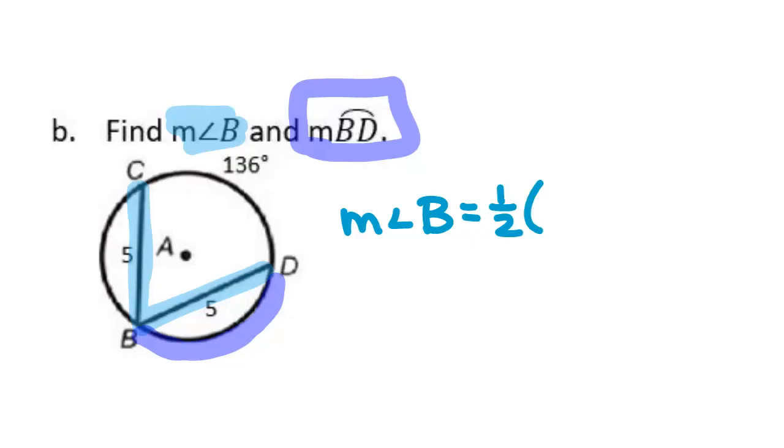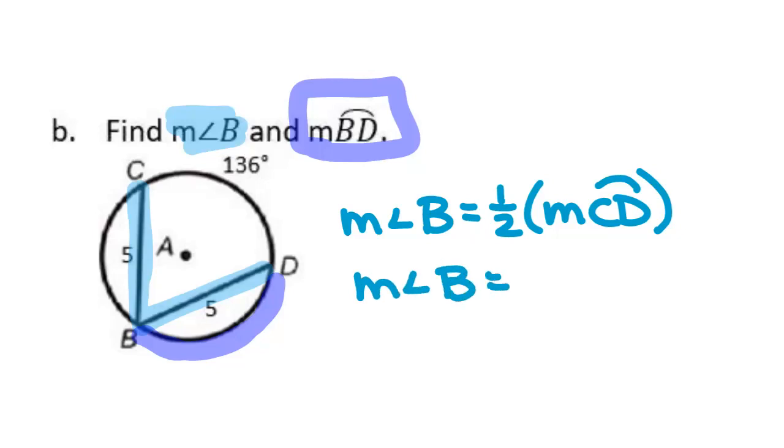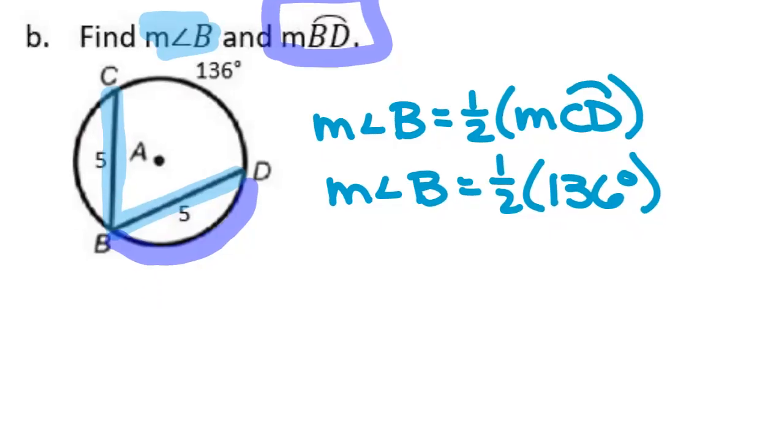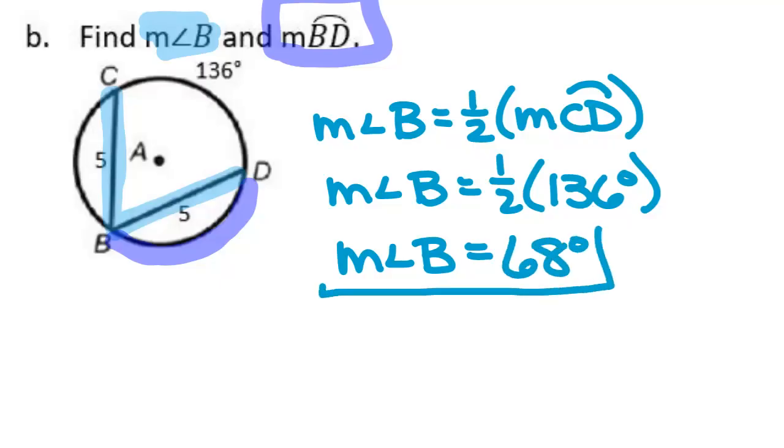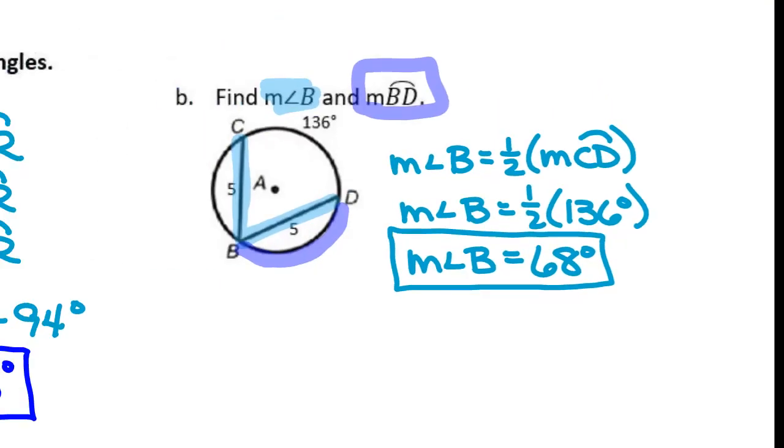Yep, it's going to be half of arc CD. How big is arc CD? 136. What is half of 136 degrees? 68. So the measurement of angle B is 68 degrees. Okay, we've done half of what they asked us for. And now we need arc BD.